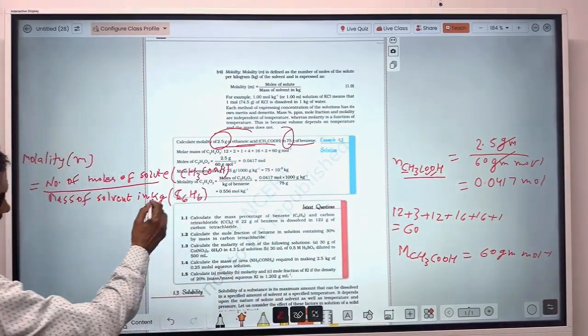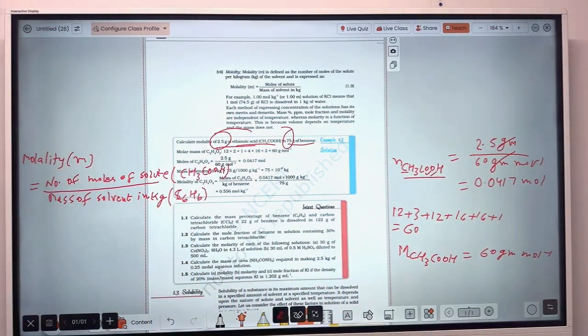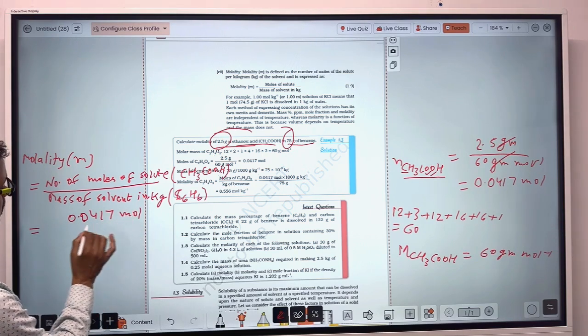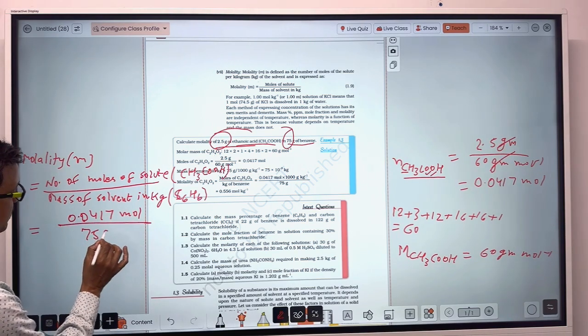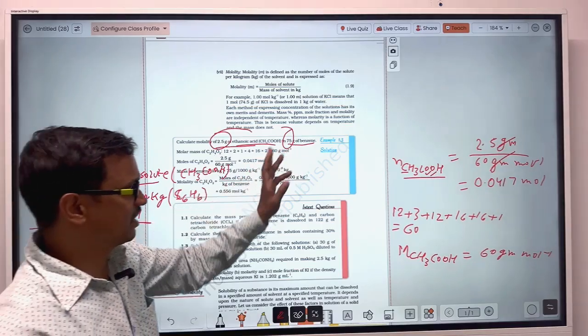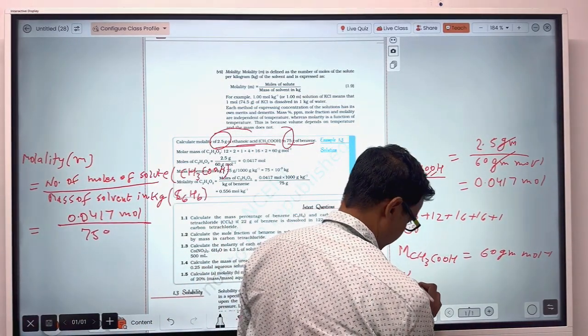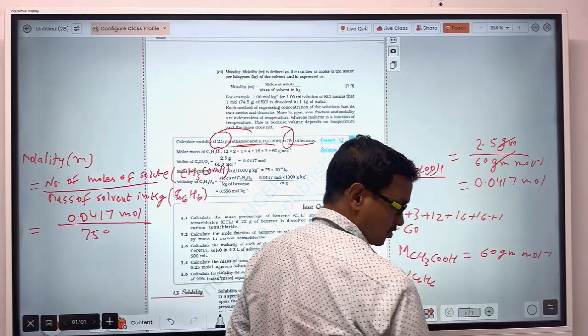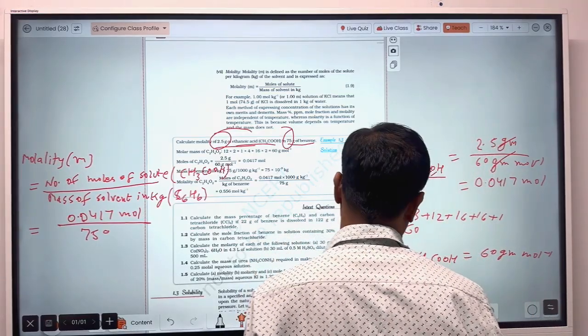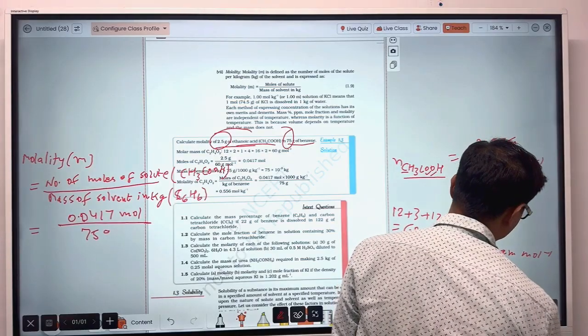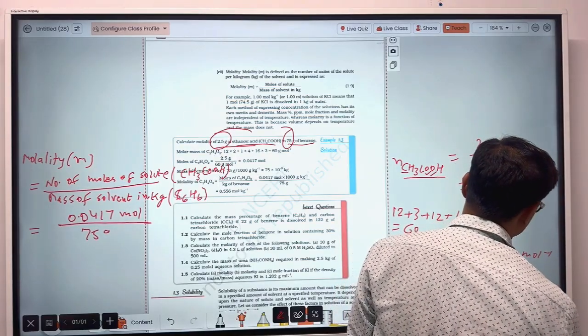And mass of solvent here in kg you have to calculate. So molality will be equal to 0.0417 mole upon mass of solvent, here benzene, that is 75 gram. To convert it to kg, you will have to divide by 1000.